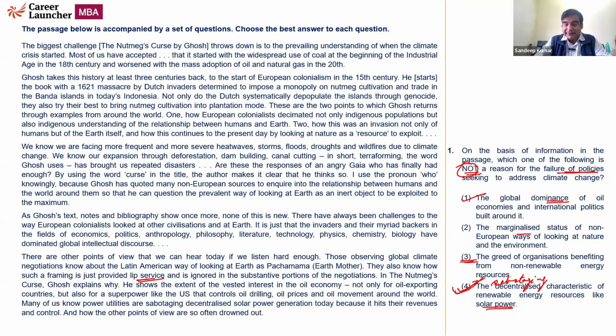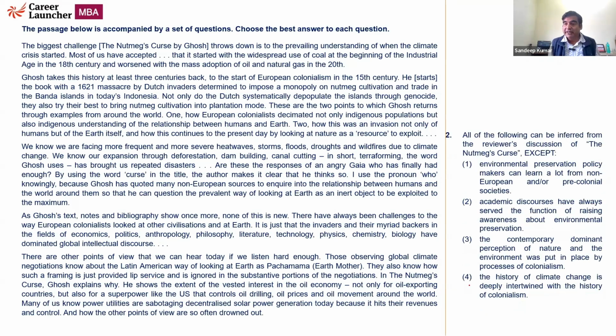Okay, let's move further. All the following can be inferred from the reviewer's discussion of The Nutmeg's Curse, except. All can be inferred except. So let's look at the first one. Environmental preservation policy makers can learn a lot from non-European sources, because he quotes many non-European sources so that he can question the prevalent way. More importantly, Latin America considers Earth as Mother Earth. So can they learn? Yes.